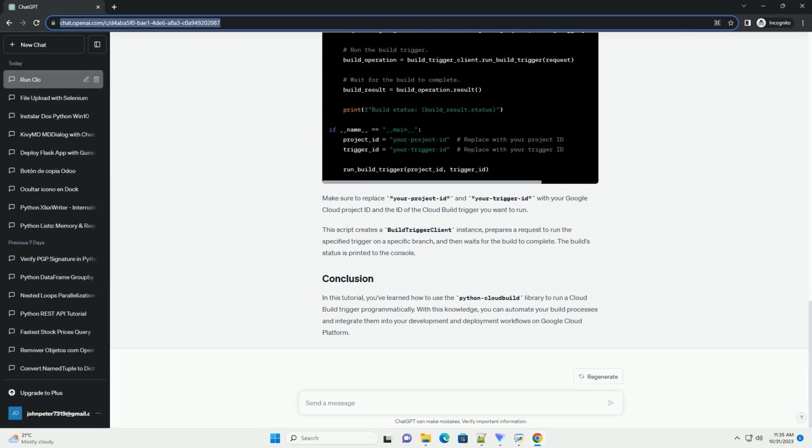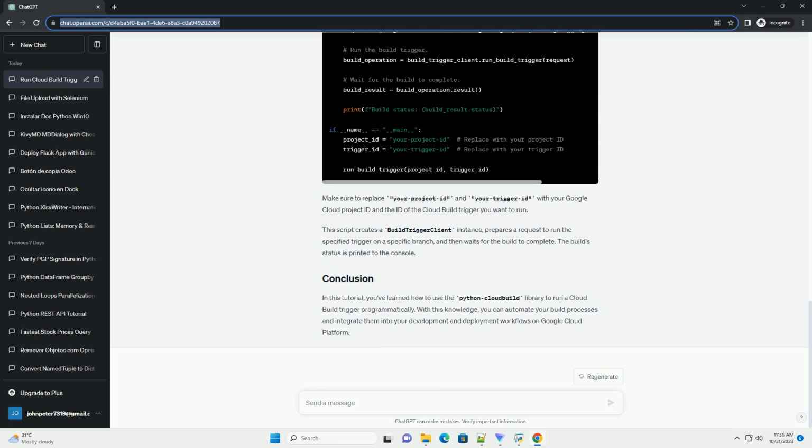Python and pip. Ensure you have Python 3 installed on your system, along with the pip package manager. Python Cloud Build. Install the Python Cloud Build library using pip. Cloud Build configuration. You should have a Cloud Build configuration file, usually named cloudbuild.yaml or cloudbuild.json, in your source code repository. This file specifies the build steps and settings for your project.